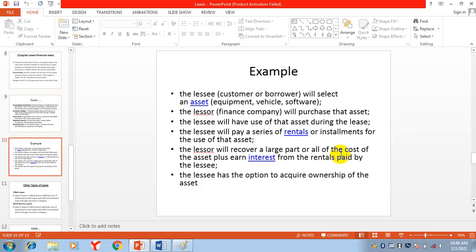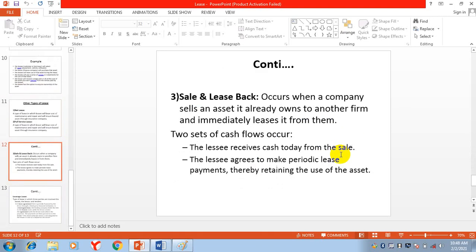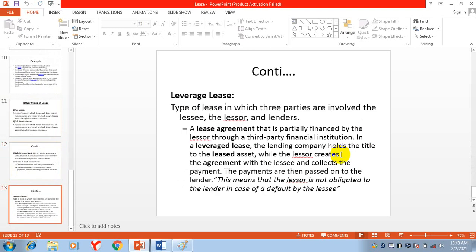Then we discussed an example. Then we discussed other types of lease, four other types: net lease, full service lease, sale and lease back, and the last one, leverage lease. I think for today it is enough.